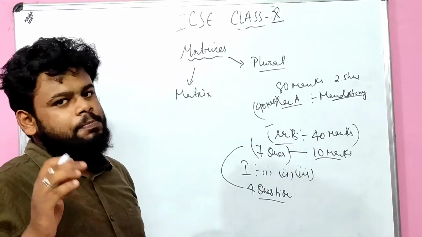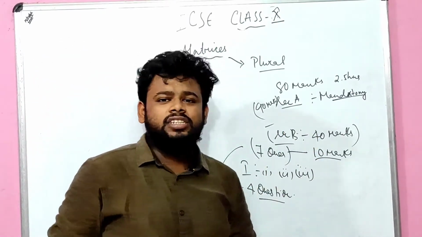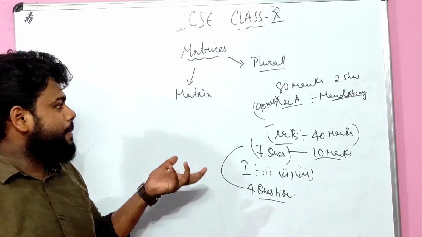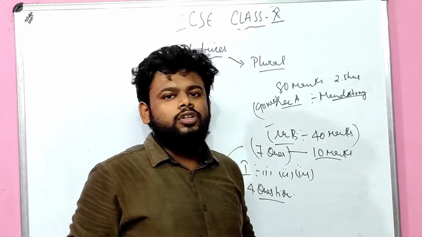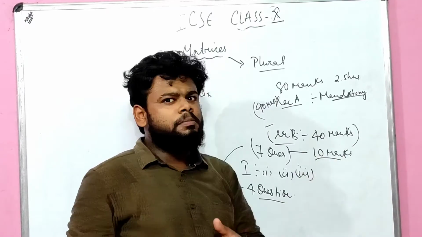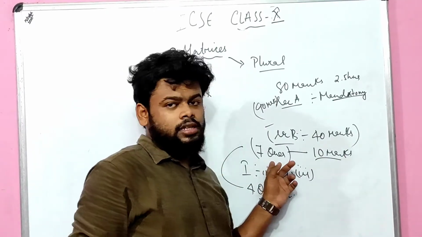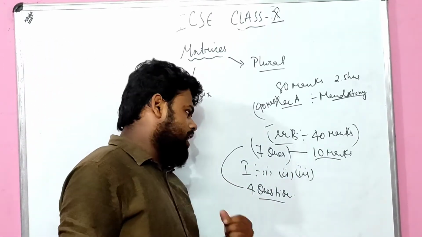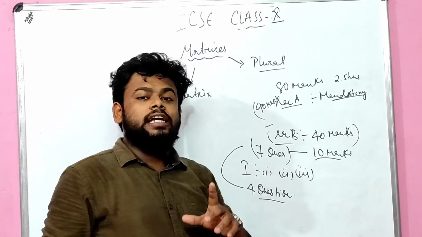So, children, an 80 marks paper is divided into two sections, Section A and Section B. In Section A, you have to do all the questions, which is mandatory, for 40 marks. In Section B, 7 questions come, and out of the 7 you have to do 4 questions. Each question stands for 10 marks. Acha, one question stands for 3 marks.